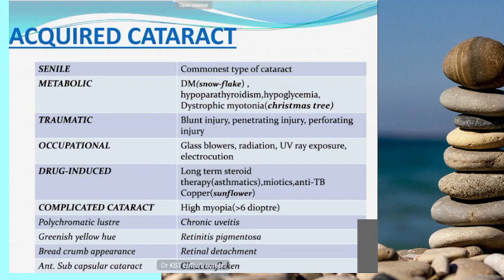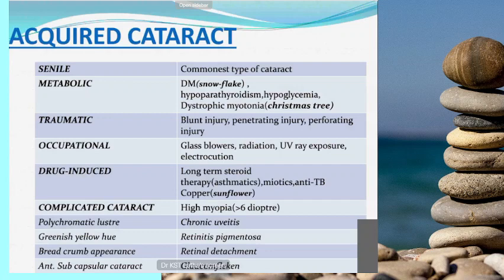Okay, coming to complicated cataract, this is an important short note. When you say complicated cataract, you should know the causes and two important clinical findings. The most common cause is chronic uveitis. Uveitis includes anterior uveitis and posterior uveitis, that is iridocyclitis and posterior choroiditis. So all these things will come under uveitis, and chronic uveitis will be the most common cause.